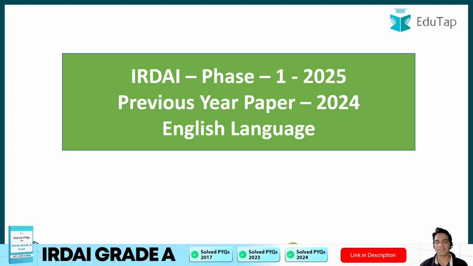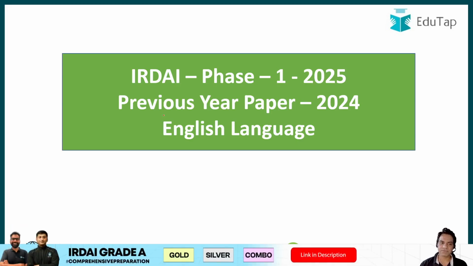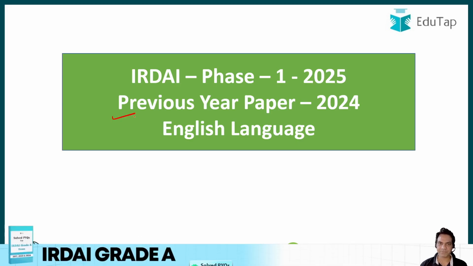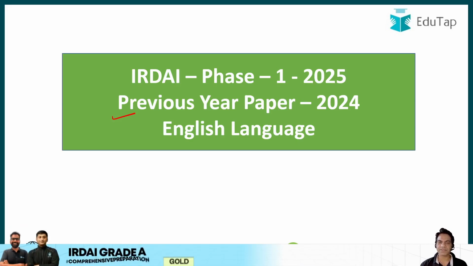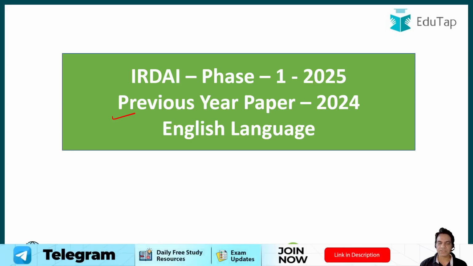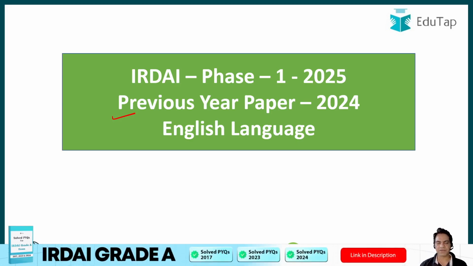So guys, this session is for your IRDAI previous year paper for your phase 1 exam for the year 2025, and in this session we will be discussing with solution the exact memory based paper that we have compiled for you for the previous year paper 2024. See, the purpose of this lecture is to orient you to what kind of questions are asked in the exam, how many questions are asked, and what the difficulty level of the questions is. So this will help you orient yourself on which sections to prepare for when you're preparing for your IRDAI exam for 2025.